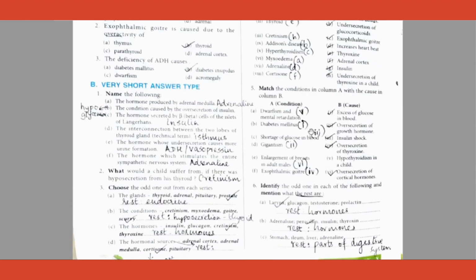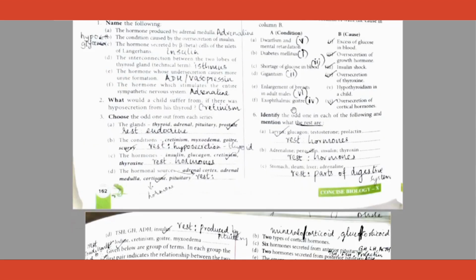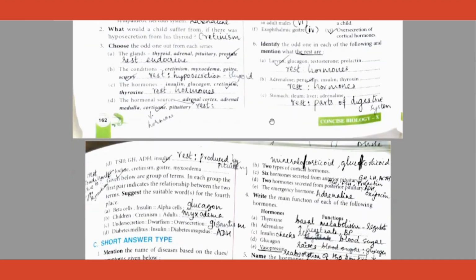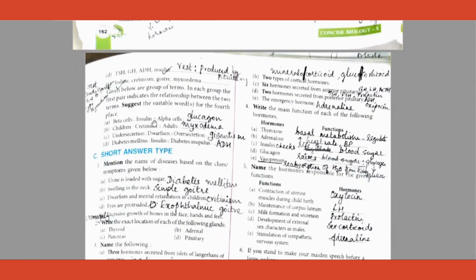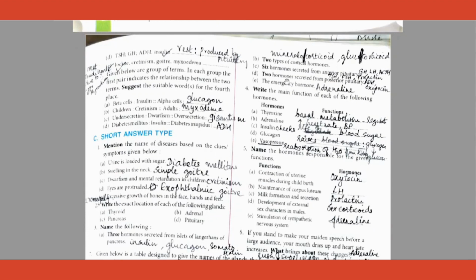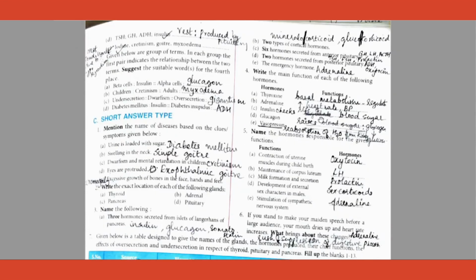Match the following is done both ways. This gives you an idea what all kind of questions can come. These are the repeated questions again. All right. So again, one more odd one out is given. I've written the answer down for you. Any doubt? I think everything is self-explanatory. I'm not required to explain.